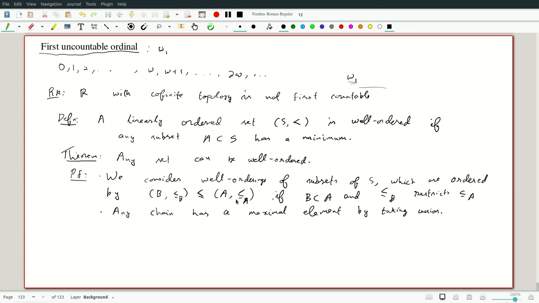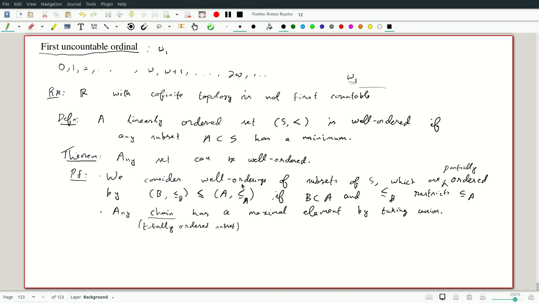If I take a whole bunch of sets which all have orderings, a chain is a totally ordered subset, and I should emphasize here, this is only a partial ordering. So if I take a totally ordered subset, then it's a collection of subsets of S on which we have orderings, and they are all consistent with each other, they restrict.